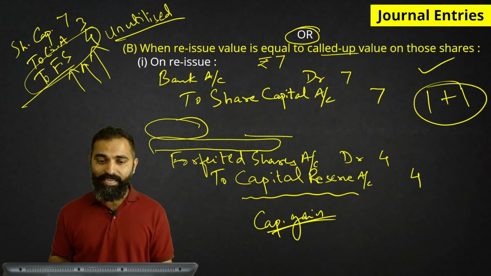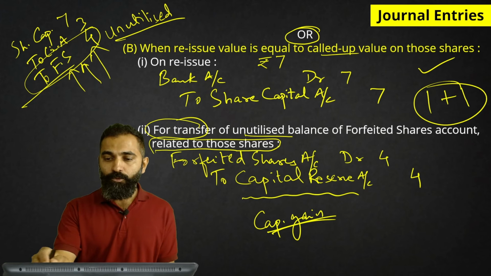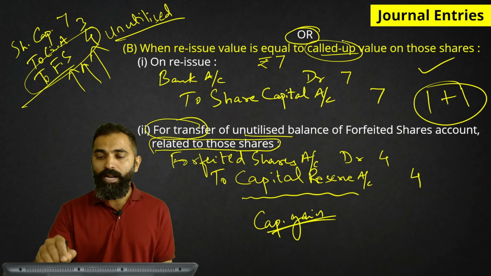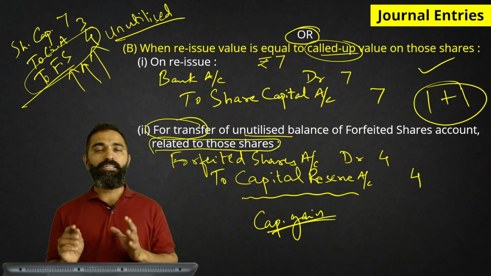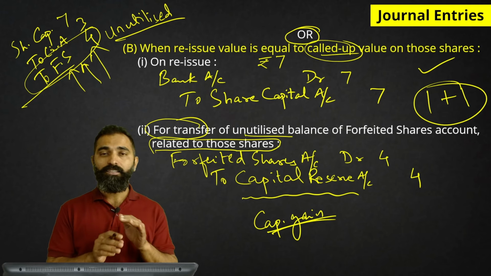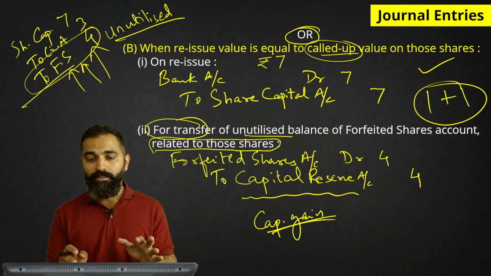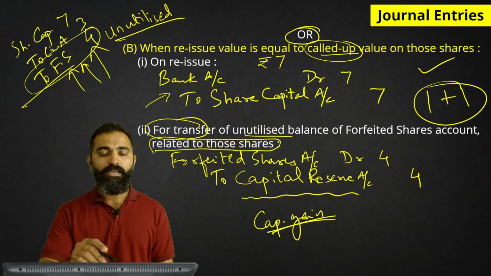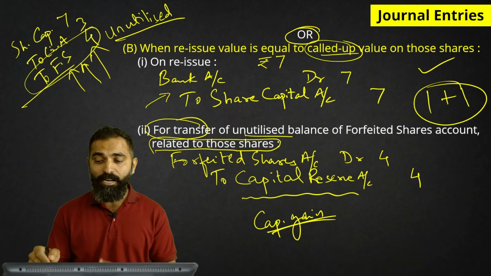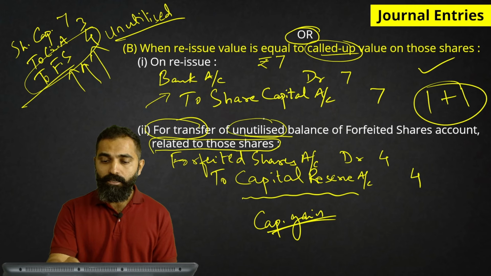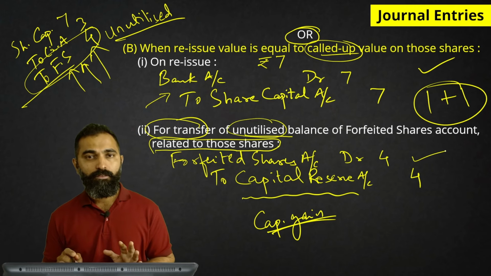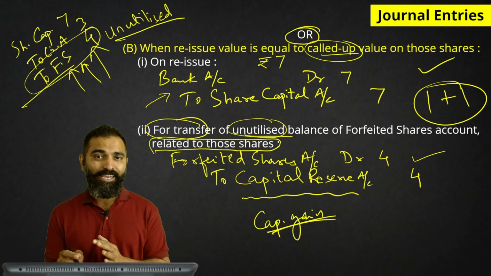Nothing will be transferred to capital reserve. Whereas the second case, reissue is equal to called up value. So we reissued at rupees 7. Since it is a share of rupees 7 which is reissued at rupees 7, there is no shortage. That is why in this particular entry, the forfeited shares account was not used. So the entire amount is unutilized. The complete 4 rupees are transferred to capital reserve. Exactly opposite of case A. Okay.